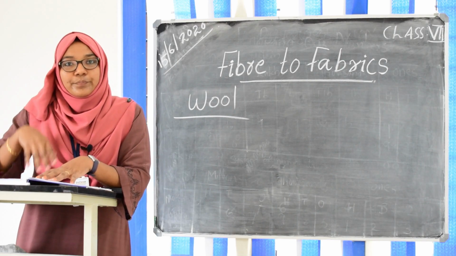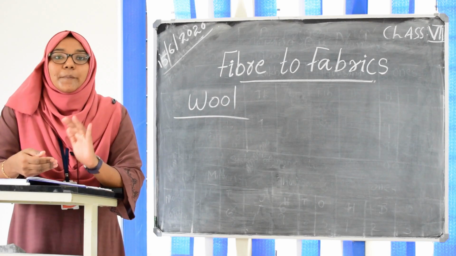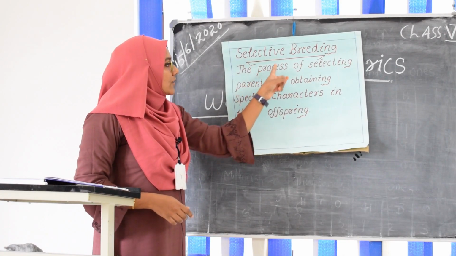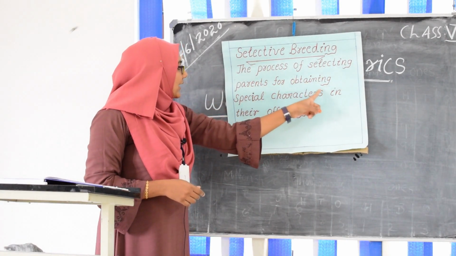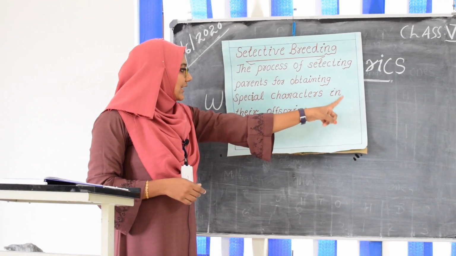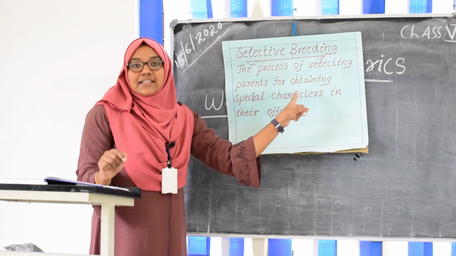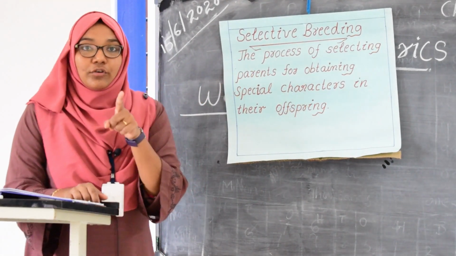This type of selecting parents is called selective breeding. So, what is selective breeding? The process of selecting parents for obtaining special characters in their offspring. What is the special character here? Silky, soft hair.